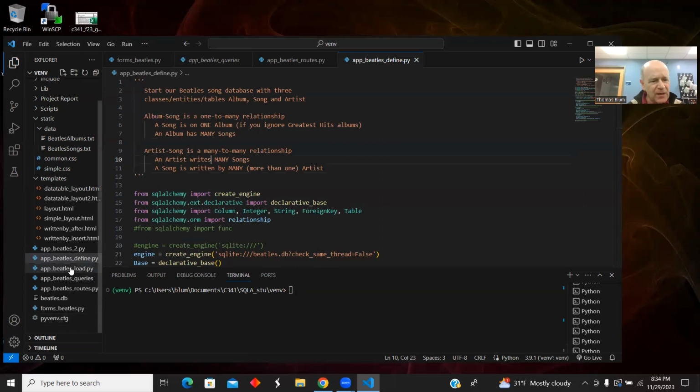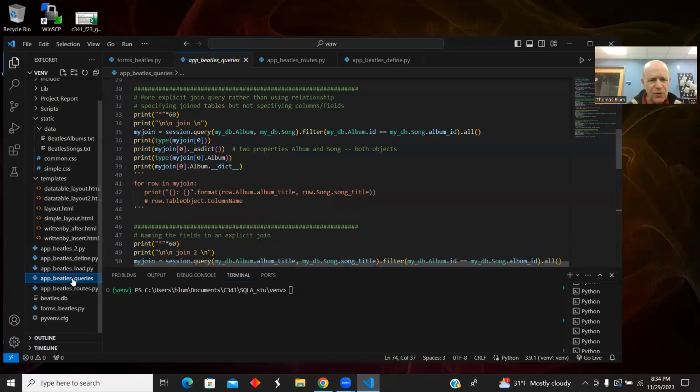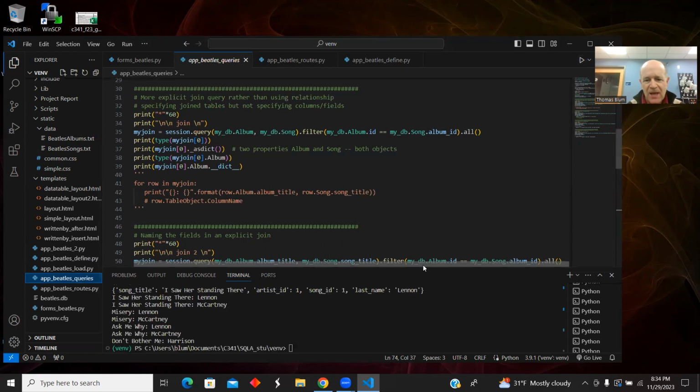I already defined it and talked about it, and I've loaded it. I'm going to run the query. The last query shows the many-to-many relationship. These queries are just going to be run down here in the terminal.